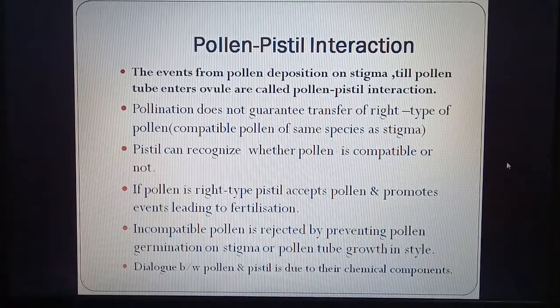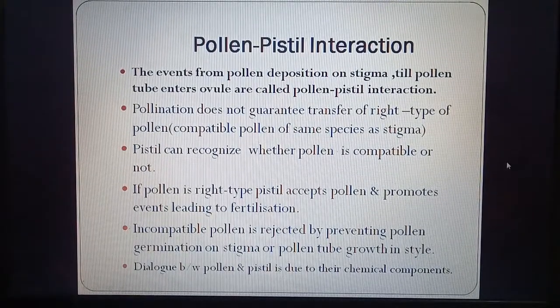So the pistil can recognize whether pollen is compatible or not. So the pistil has the ability to recognize whether the pollen is of same species. It is able to recognize with the help of certain chemicals present on the wall of pollen as well as stigma.